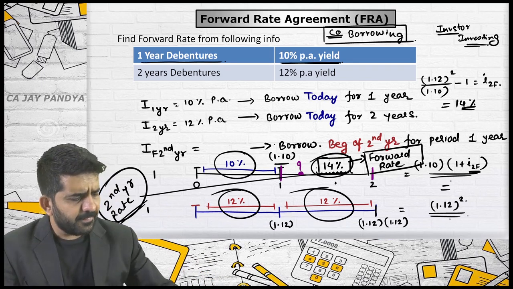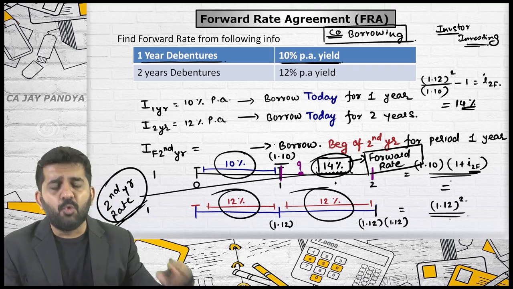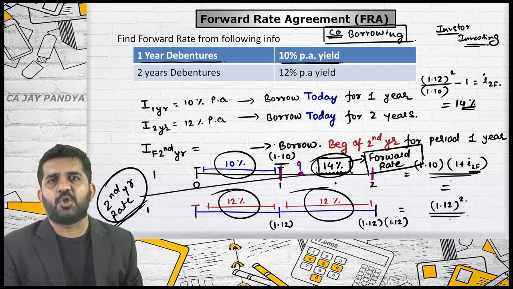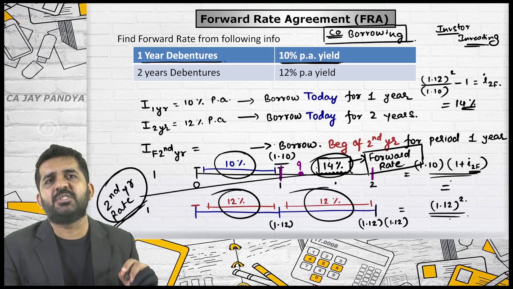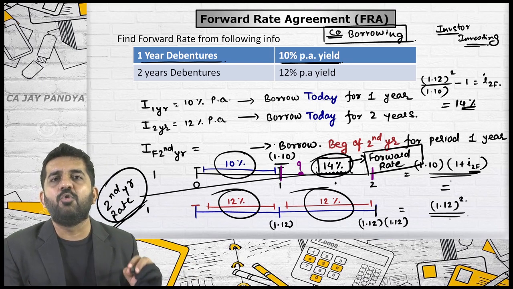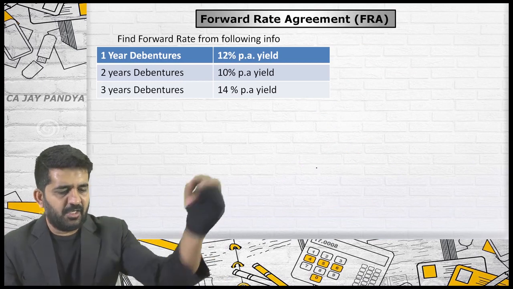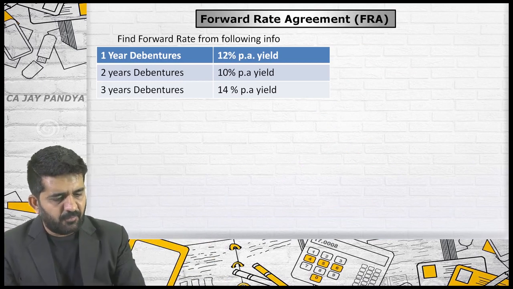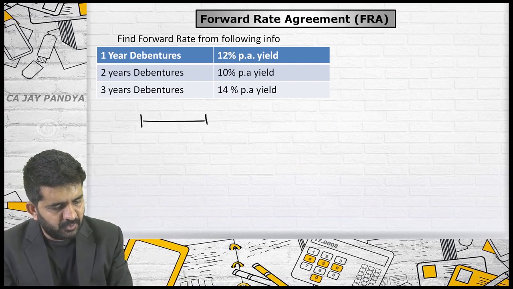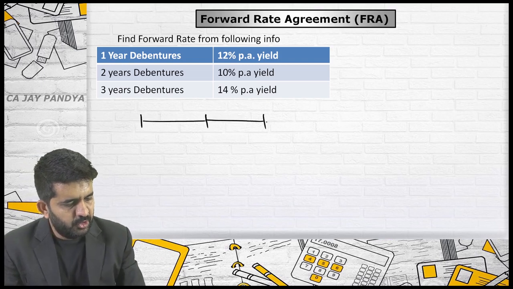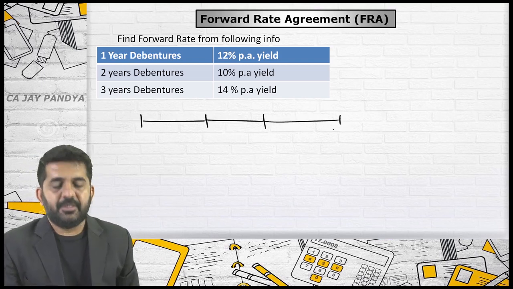Is it alright? In this question, I am going for more explanation, less solving. Now onwards, we will be going more into solving, and these questions are just about finding out forward rates. Let me find out forward rates from the following information. First, let me teach you what is already given. 1, 2, 3. Let's start.